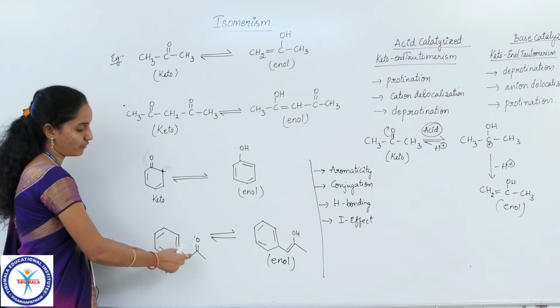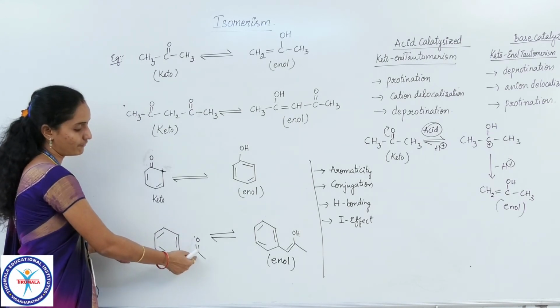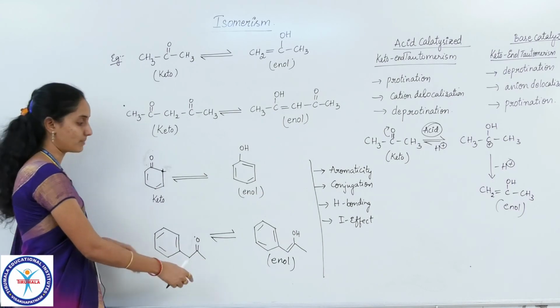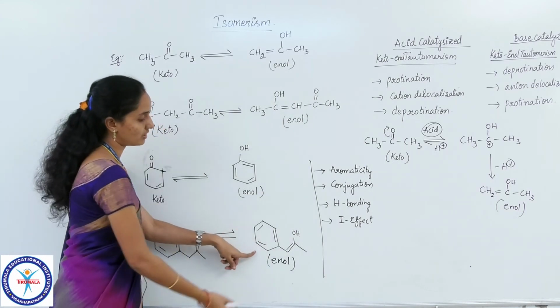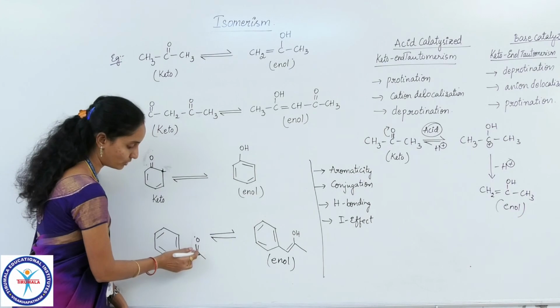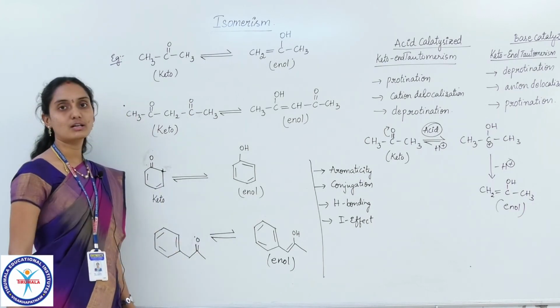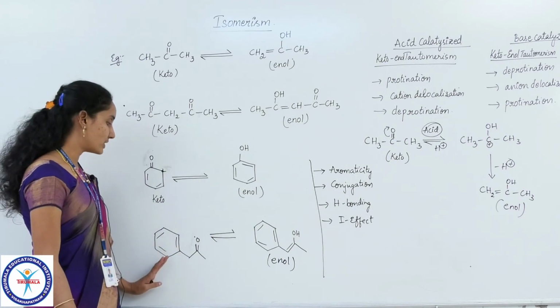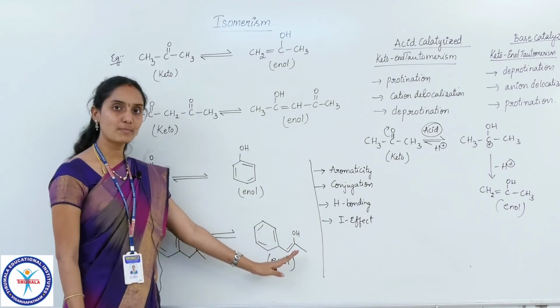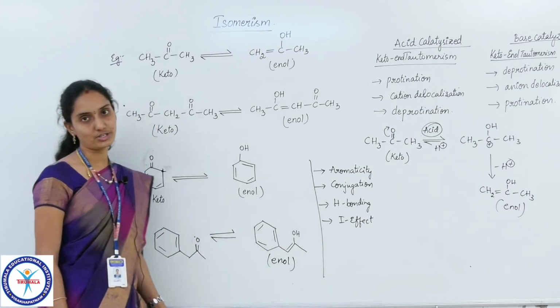If we had a double bond in the alternate position here, it would be conjugation. But coming to the enol structure, this double bond is shifted to this position, which is in conjugation with the benzene ring. Yes, of course, when compared to this structure it is more stable due to extended conjugation.